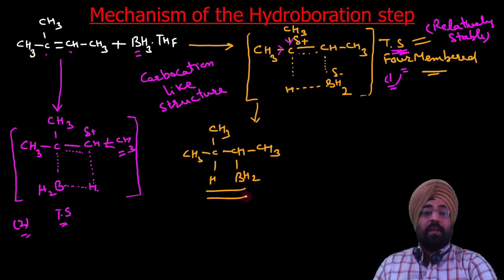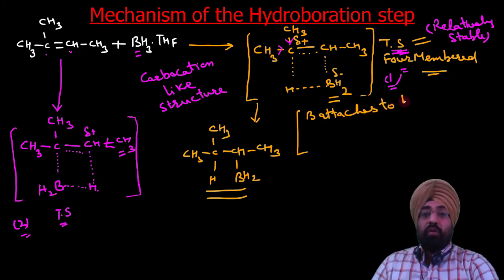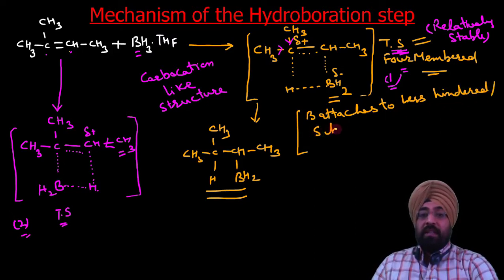So you can remember that the diborane or the borane attaches to that carbon which is less hindered. From here we can see boron attaches to the less hindered, or we can say less substituted carbon.